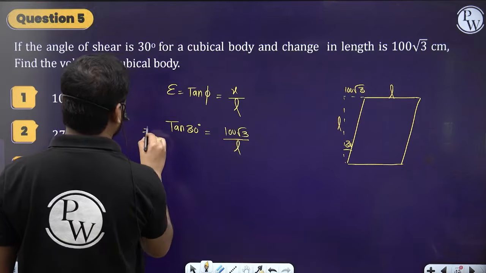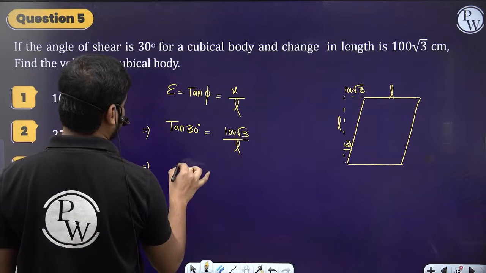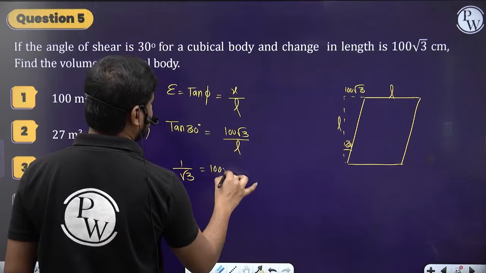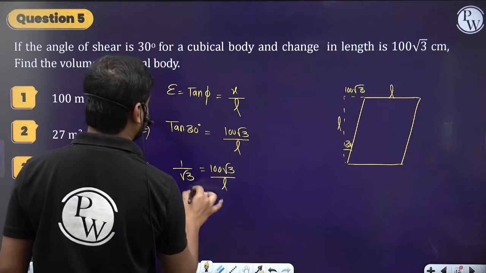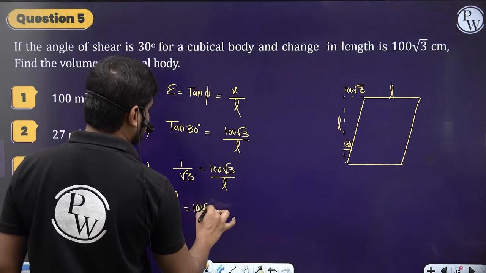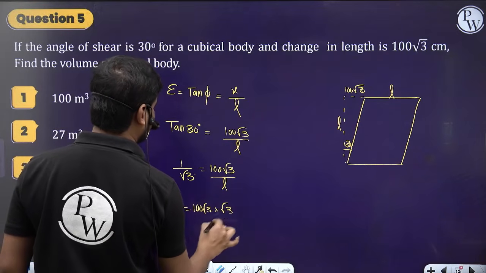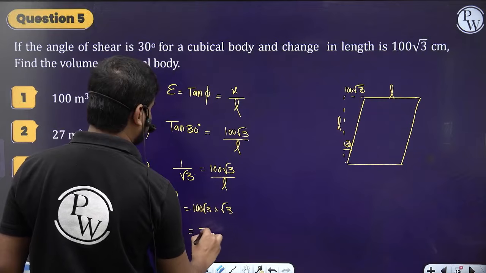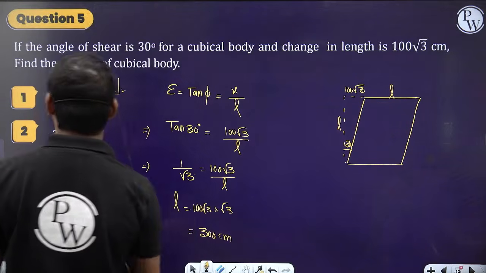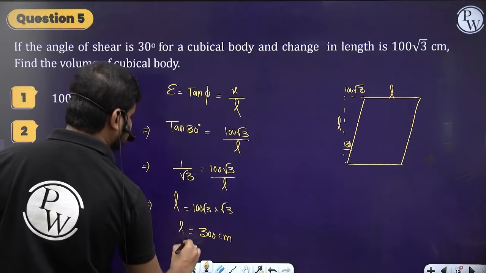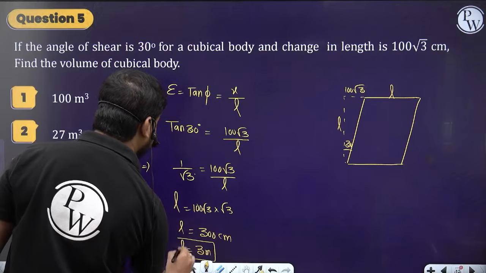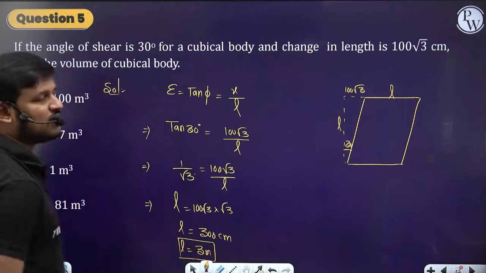So 100 root 3, tan 30 is 1 by root 3, which is equal to 100 root 3 by L. Here I can write L is equal to 100 root 3 into root 3, so we have got 300. L is equal to 300 centimeters. Now I need the answer in meter cube, so let's write L is equal to 3 meters. But what I actually need is not the length. Find the volume of the cubical body.